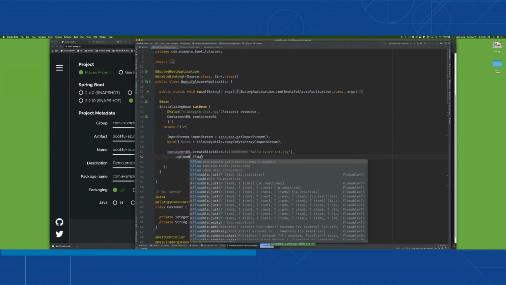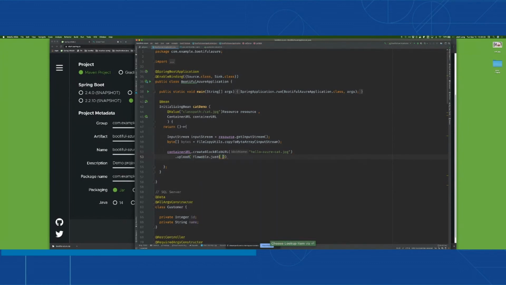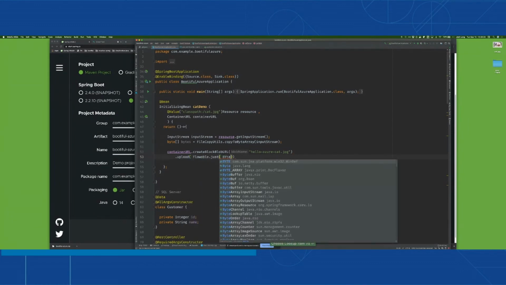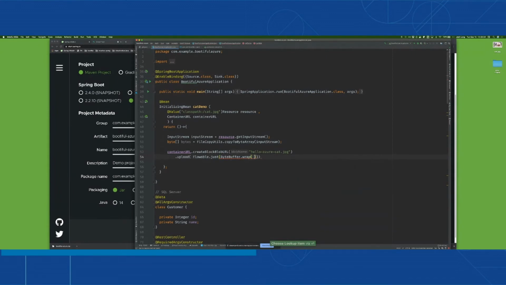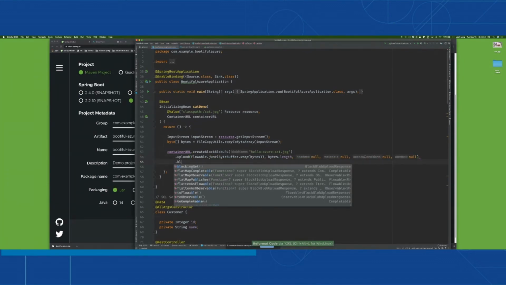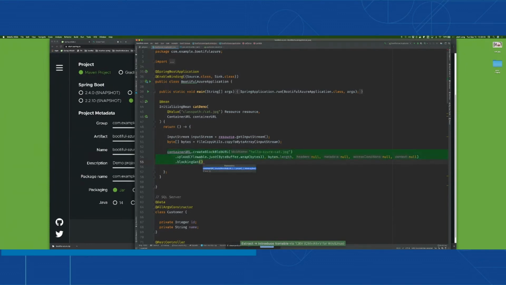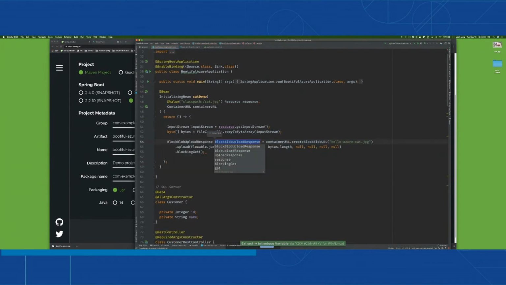And then I'm going to upload the data. So I'm going to say Flowable. This is a reactive type, and then I'm going to pass in ByteBuffer.wrap, and the bytes are going to be the actual bytes that we just extracted from that image. And then of course I need to send in the length of the bytes, so bytes.length, and then null, null, null, and null. There we go. So that's it. And then I'm going to say blockAndGet. That way it actually forces the whole thing to execute. That gives me a block blob upload response.